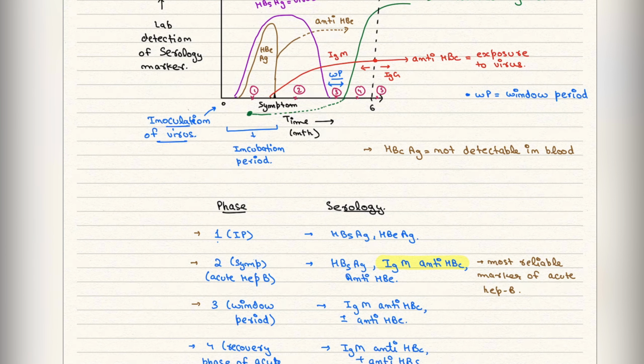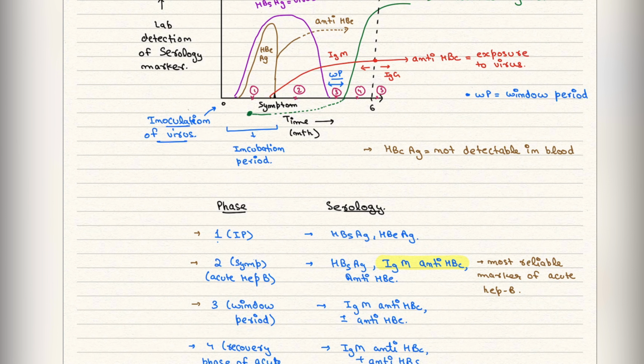When the HBS antigen rises, now the virus will replicate. The replicative marker of hepatitis B is HBE antigen. So whenever this happens, the HBE also rises, and then decreases. Whenever it decreases, the anti-HBE will be formed. Whenever HBE antigen is found in the blood, it shows that the virus is in replicative form, while if anti-HBE is found, then the virus is non-replicative.